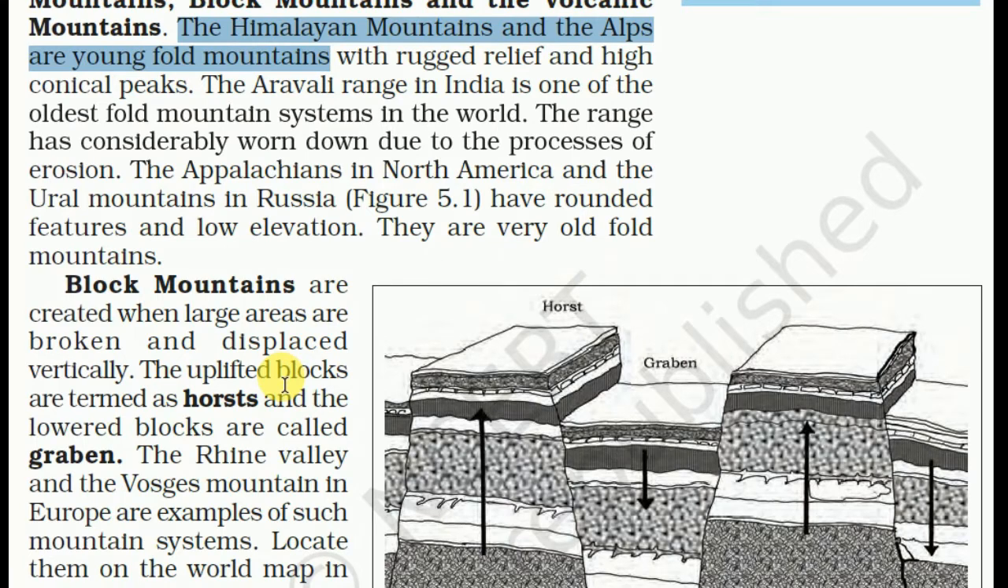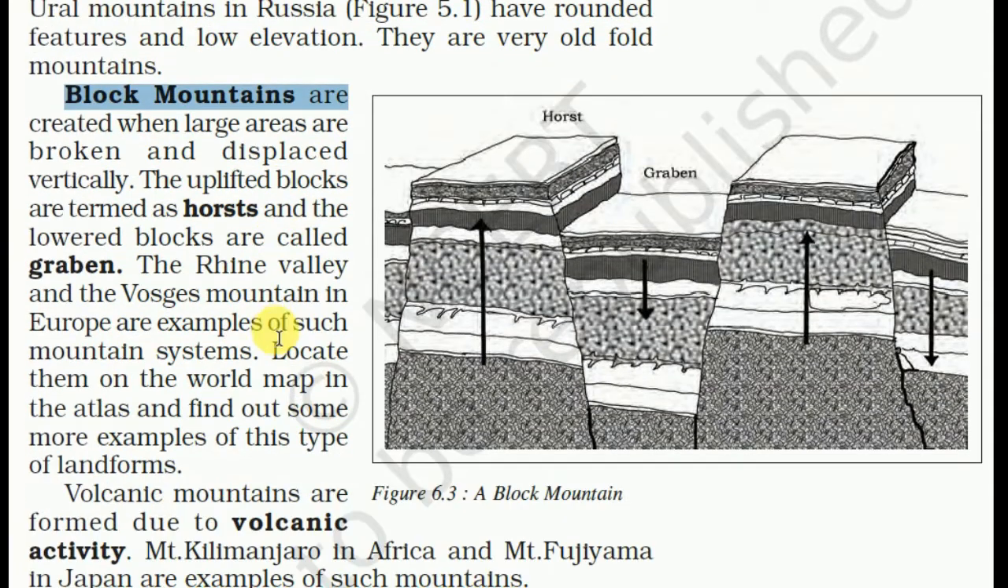Now these are block mountains. Block mountains are created when large areas are broken and displaced vertically. The uplifted blocks are termed horsts and the lower blocks are called grabens. The Rhine Valley and the Vosges mountains in Europe are examples of such a mountain system.